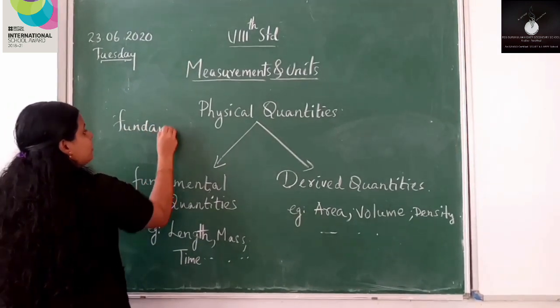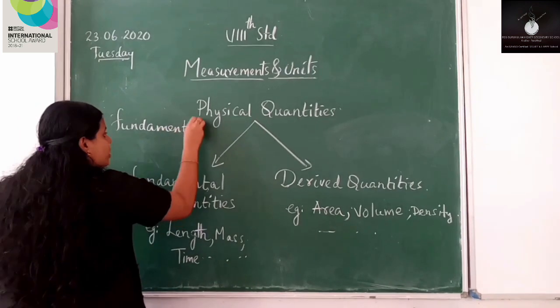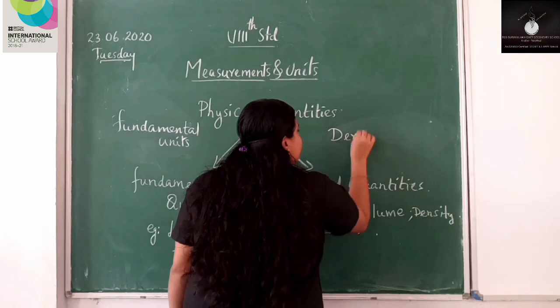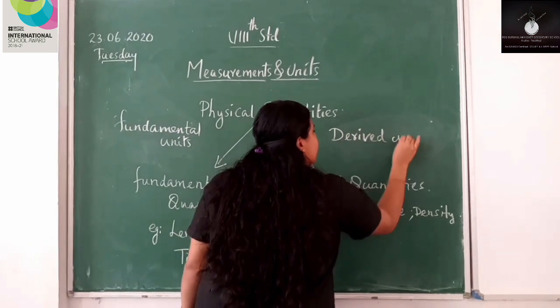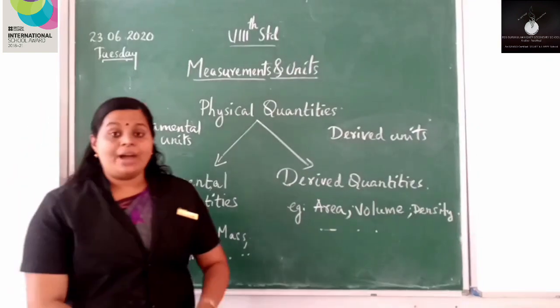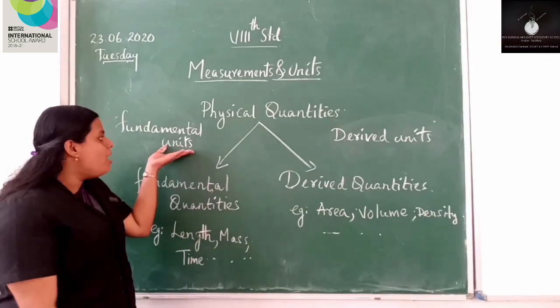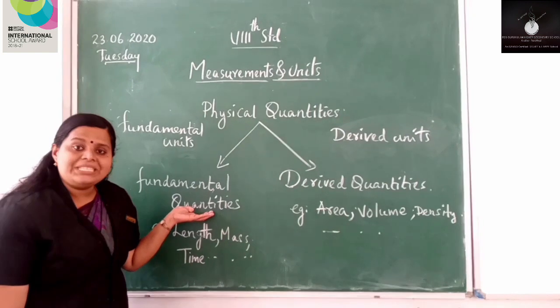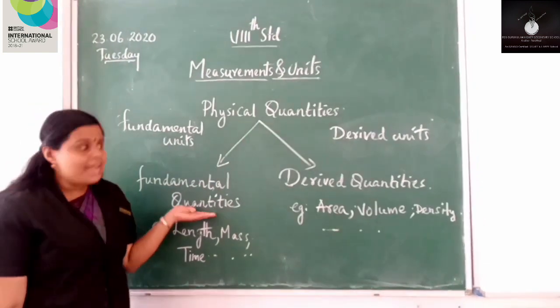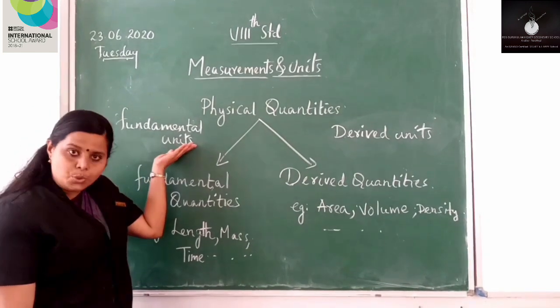Fundamental units and derived units. So what about fundamental units? Fundamental units are the units of fundamental quantities. So units of fundamental quantities are known as fundamental units.